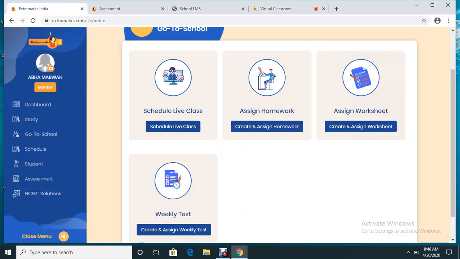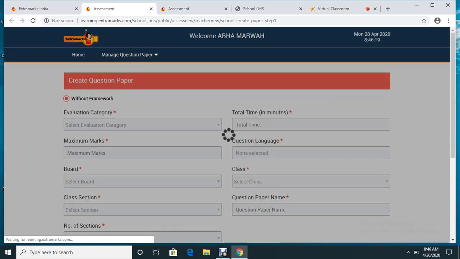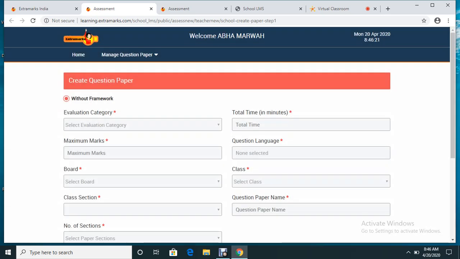Next comes the weekly test. I already showed you how to assign homework or assign a worksheet. Now I'm quickly showing how you can conduct a weekly test. For conducting a weekly test, you have to click on this button. As soon as you click on the button, you will find this page opening in front of you.